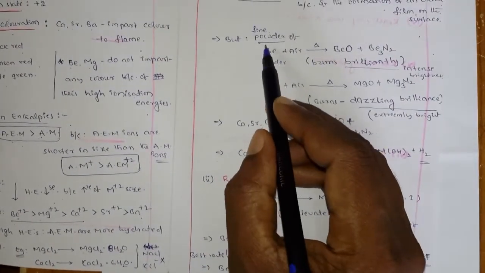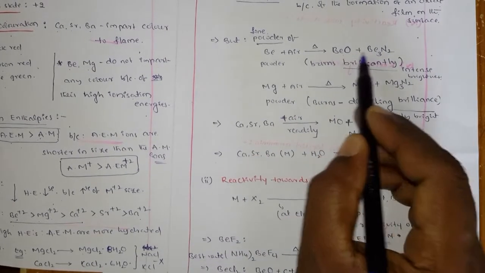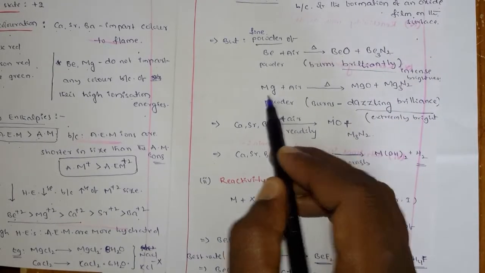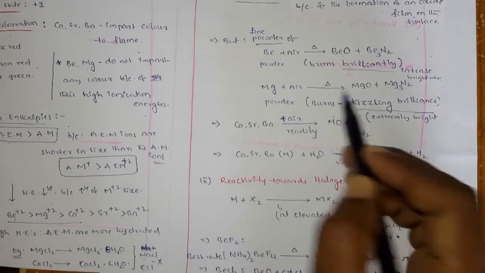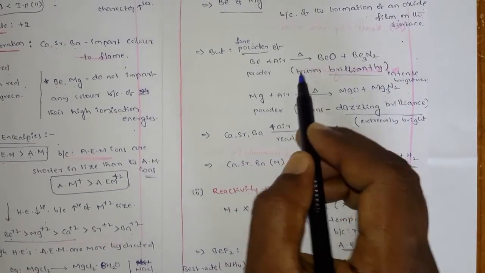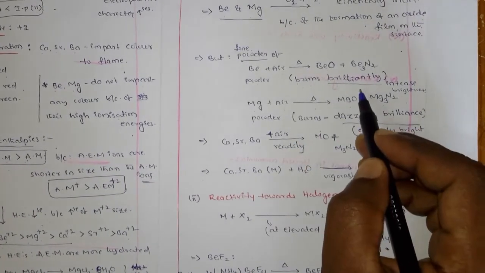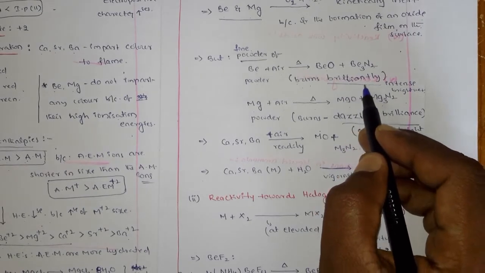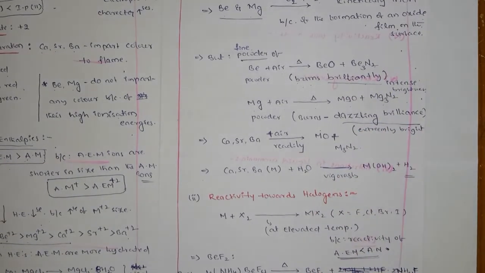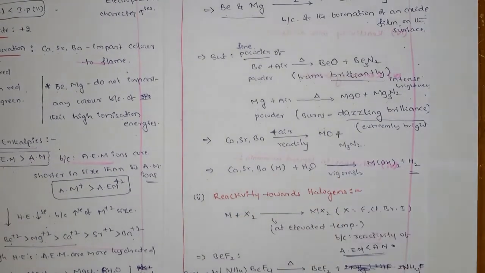Generally the fine powder of beryllium reacts with air and forms beryllium oxide and beryllium nitride. Similarly, magnesium also reacts with air and forms magnesium oxide and magnesium nitride. When beryllium powder burns, that means when you heat it, it burns with brilliantly intense brightness. Similarly, the magnesium powder also burns with dazzling brilliance.